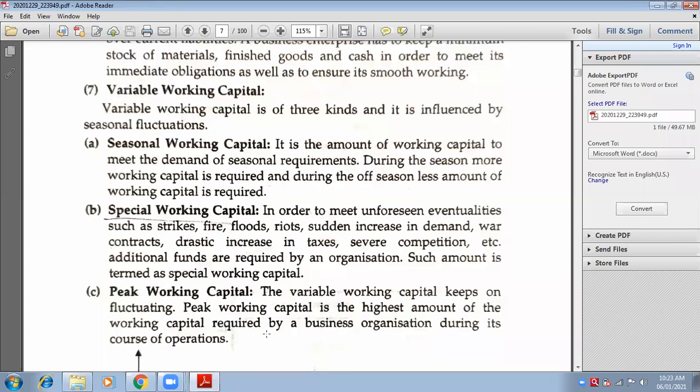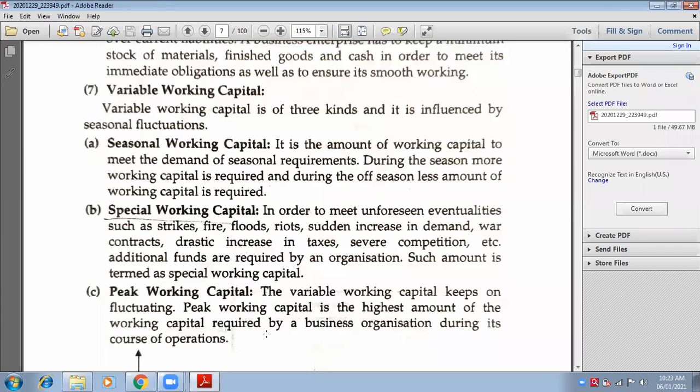Okay, next, special working capital. Special means, suppose demonetization, riots, floods, strikes, fire, sudden increase in demand, or war happening in the country. Suppose some severe, sudden situation has come. In that particular situation, you need extra working capital. So that is known as special working capital.